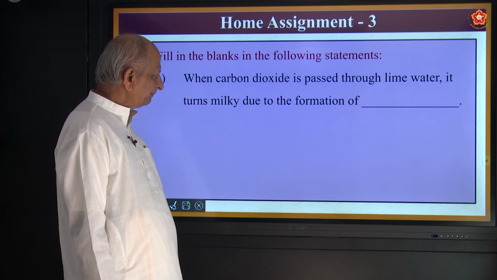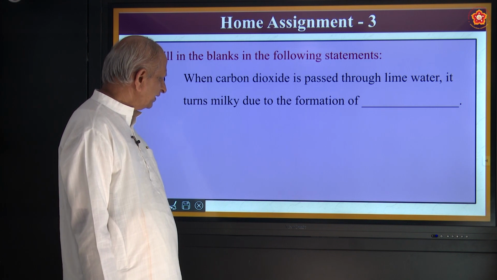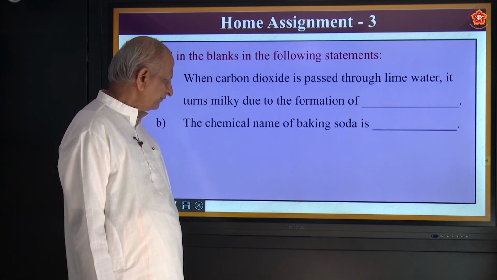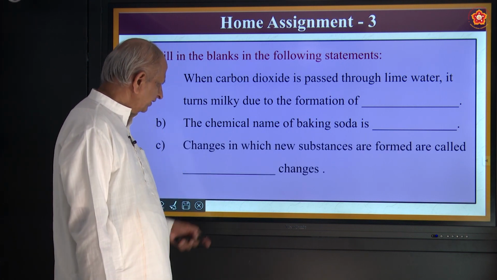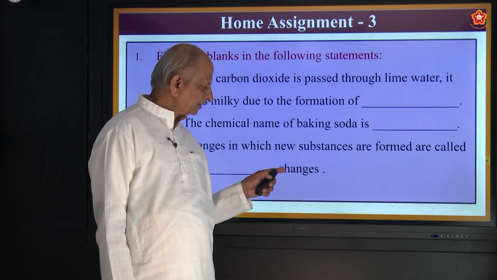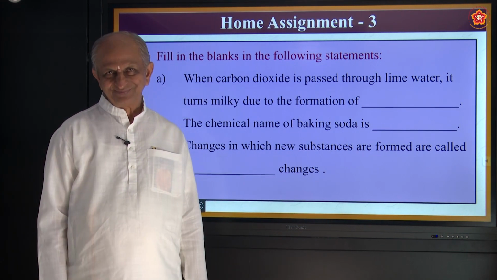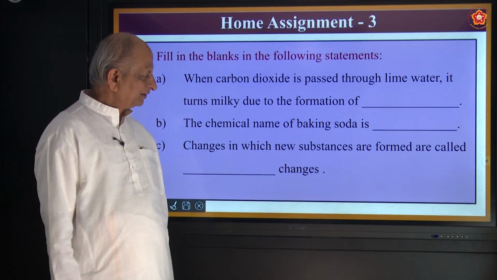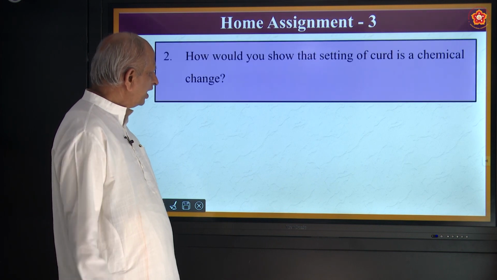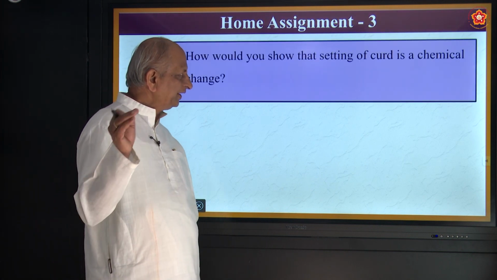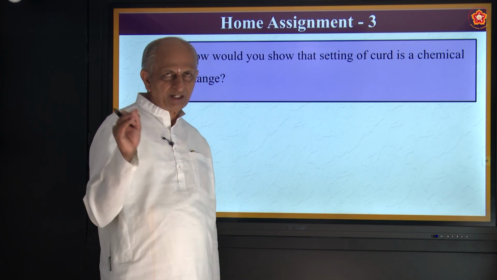When carbon dioxide is passed through lime water, it turns milky due to the formation of dash. The chemical name of baking soda is dash. Changes in which new substances are formed are called dash changes. The textbook you can just note it and try to answer that. One more question, how would you show that setting of curd is a chemical change?